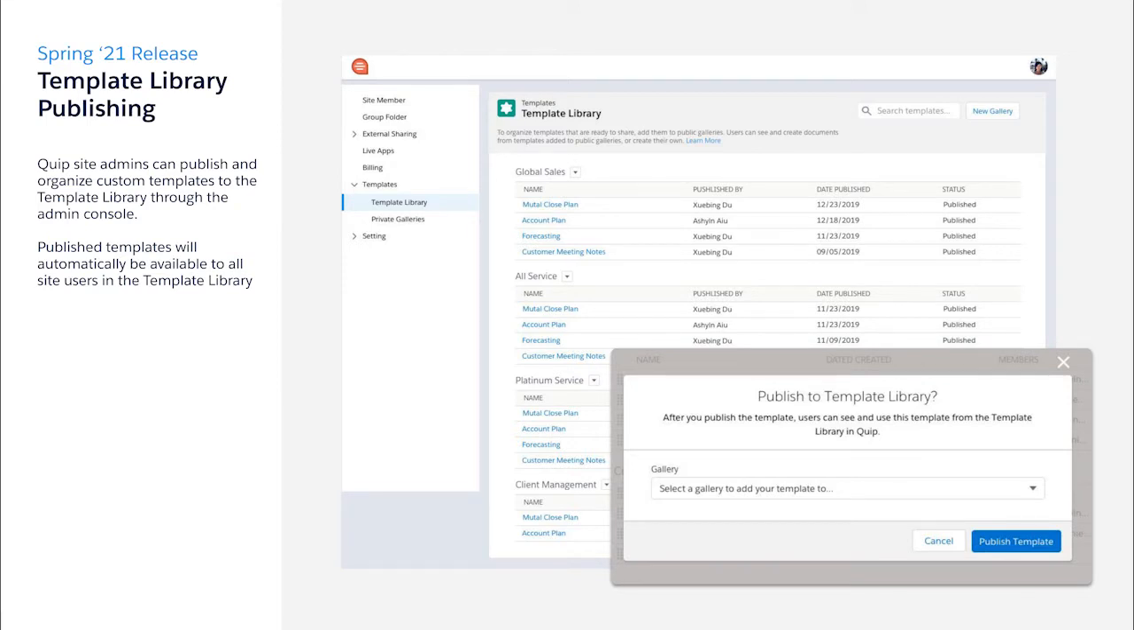Let's dive in. This feature builds on top of the previous release's template library work. With template library publishing, admins can now go to the Salesforce Anywhere admin console to publish custom templates to their entire Anywhere site. Admins can create and manage these published templates in the admin console. Once published by the admin, the template surfaces in the template library for all users in that Anywhere site.